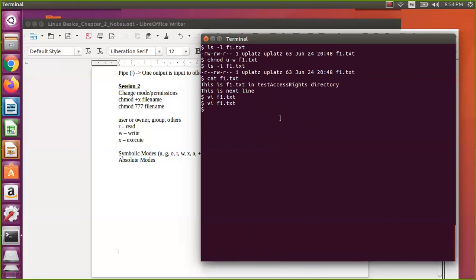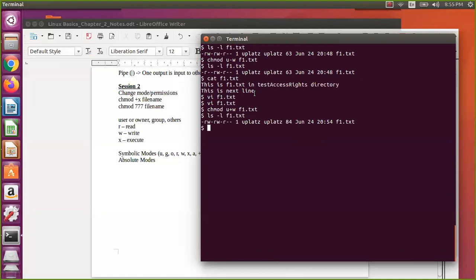So now let us revert back. I will add the write permission. Now ls -l f1.txt. Since it was not given the write permission, I quit without saving. You should remember that quit without saving you can do; you can exit from the file without saving.